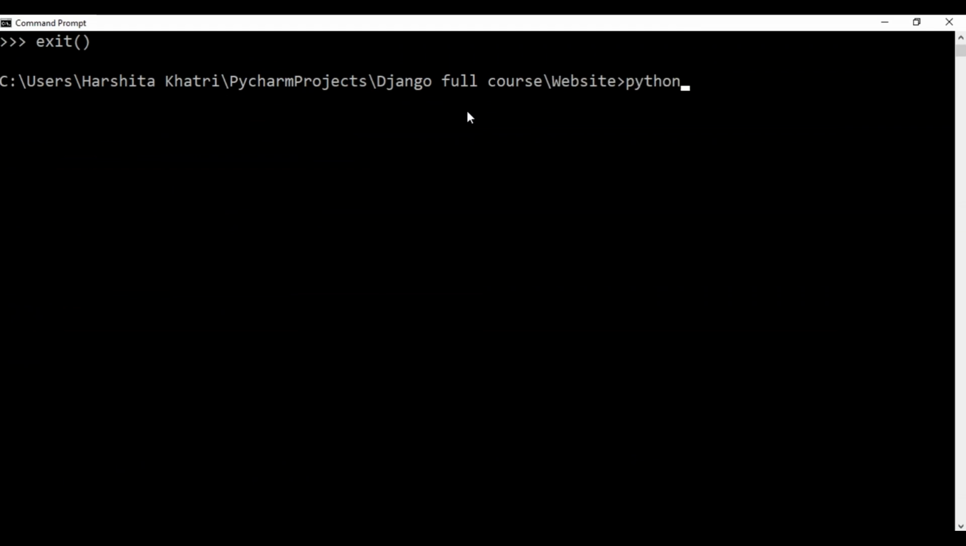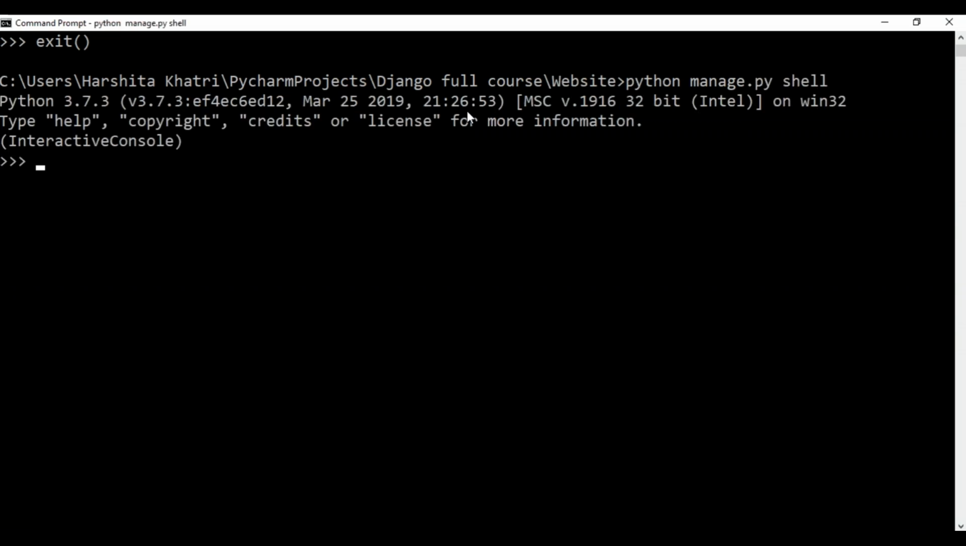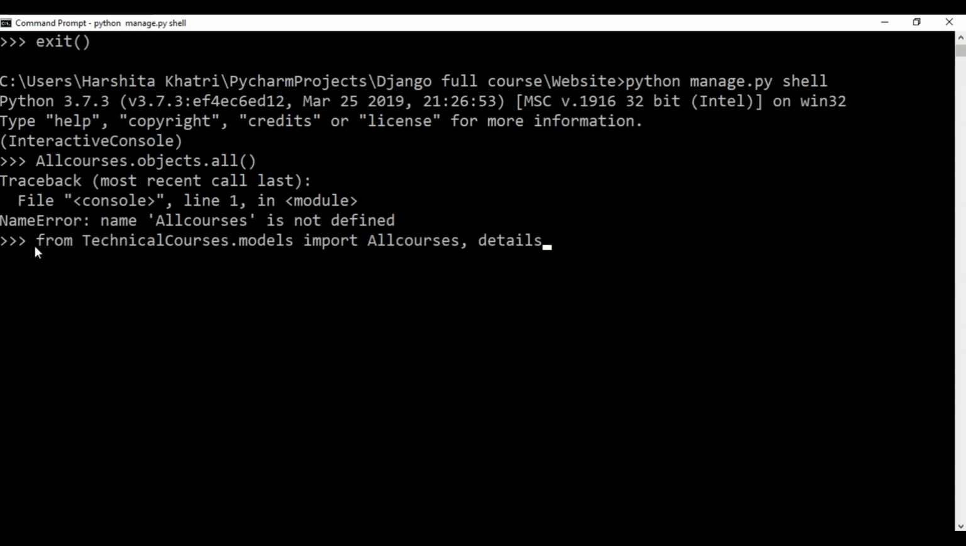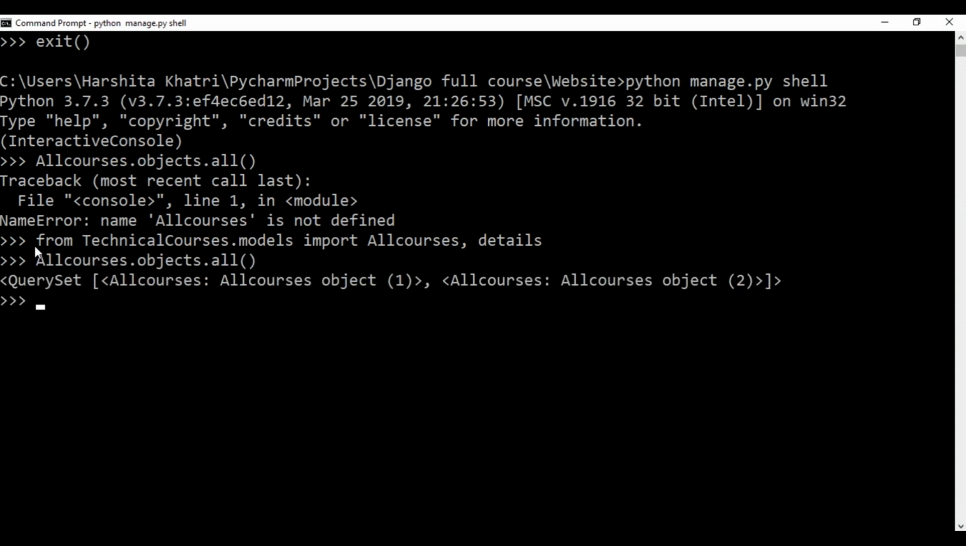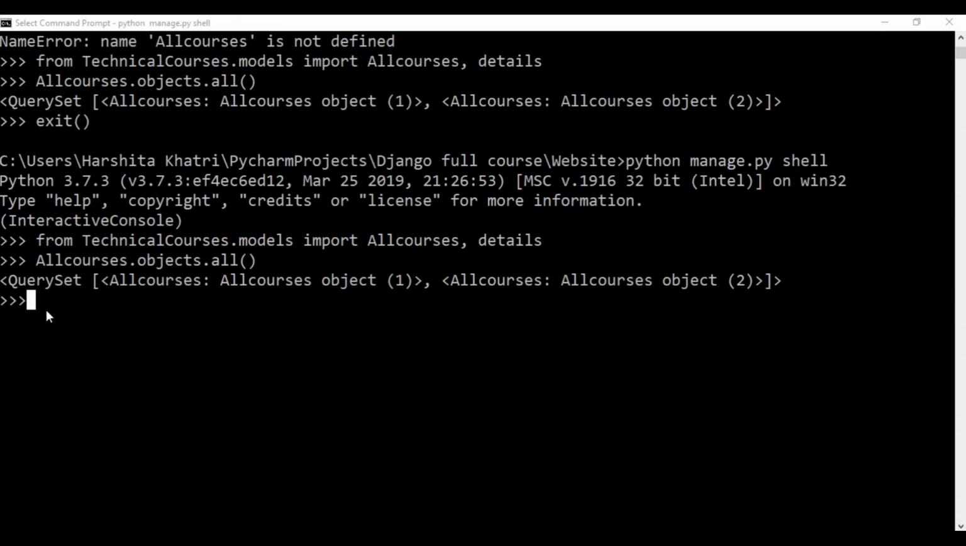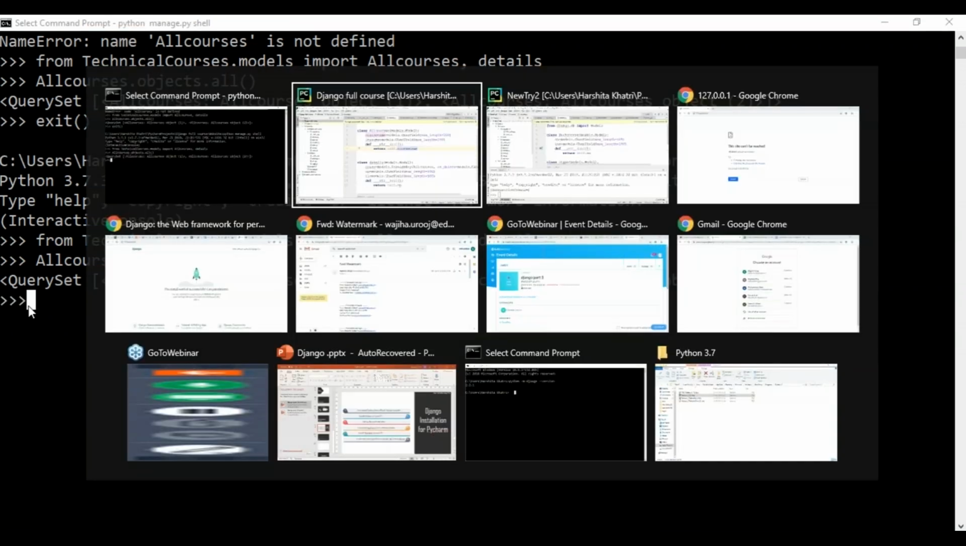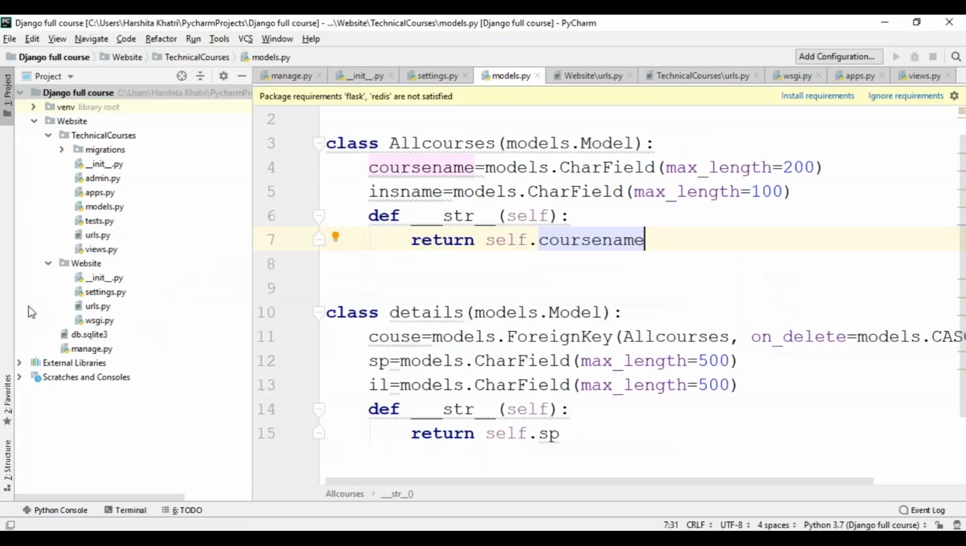I'll get into my shell again using the python manage.py shell command. And after that, I'm going to run the previously used function again. That is allcourses.objects.all. Sorry guys, I forgot to import the functions. So first I'll have to import, and then I'll have to retrieve it. It has not returned the name of the course again.